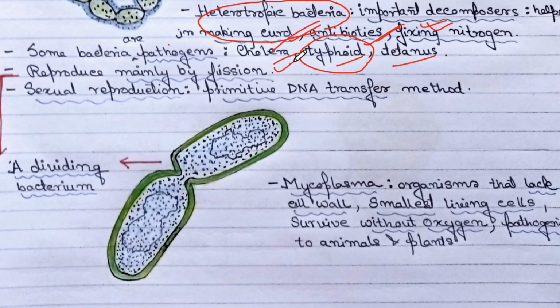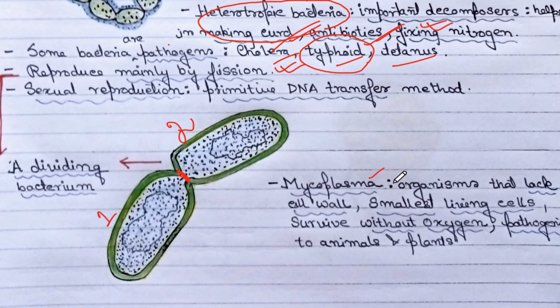They reproduce mainly by fission, which I have shown here, like a dividing bacterium. It will be clipped off from here. Now this will be one bacterium, and this will be another bacterium. So one bacterium can divide and form two bacteria. So they generally reproduce by fission, but sometimes sexual reproduction is also seen with a very primitive DNA transfer method.